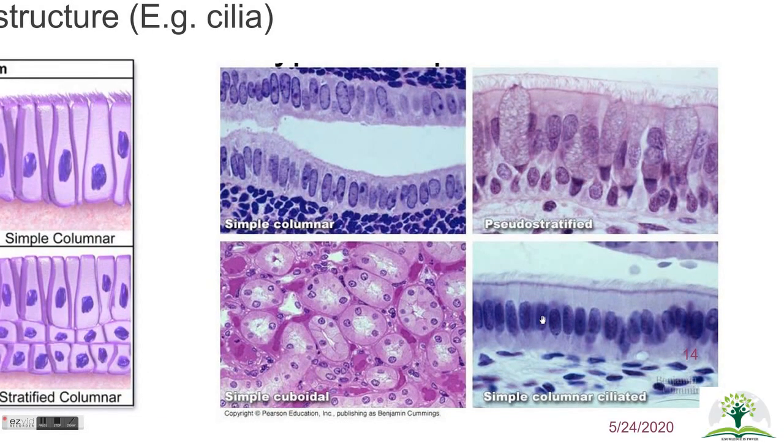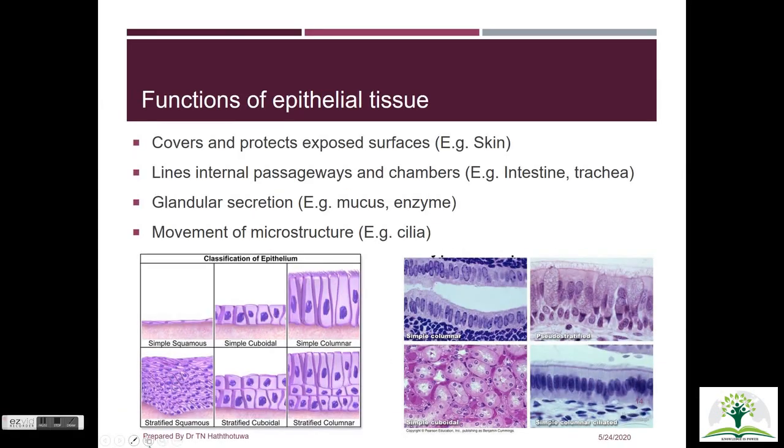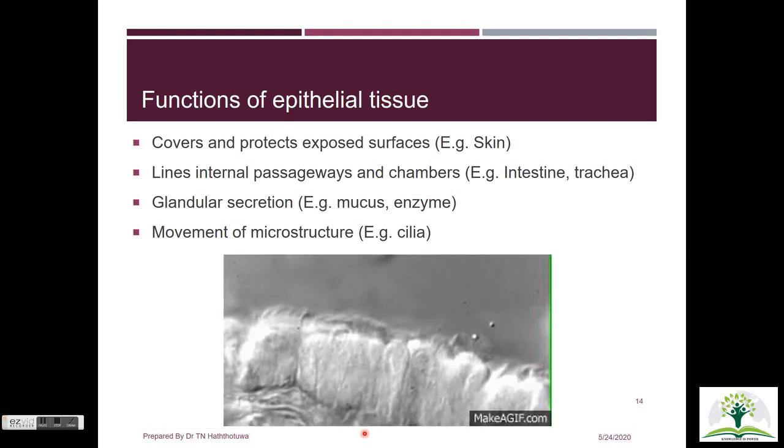And the second one is movement of microstructures such as dust particles in the respiratory tract and oocyte in the fallopian tube over the epithelial surface through the ciliary beat. Epithelial tissue is further categorized into different types depending on the shape of the cells and number of layers in the epithelial tissue. This is a live demonstration of ciliary beat, and you can see the tall columnar epithelium and the beating cilia over the epithelial surface.